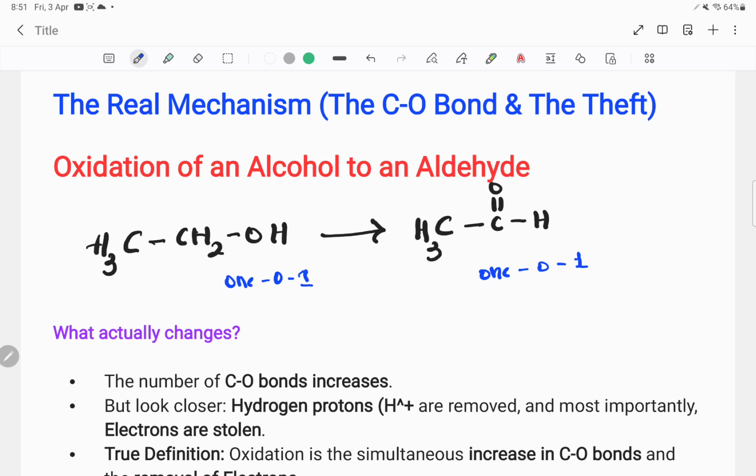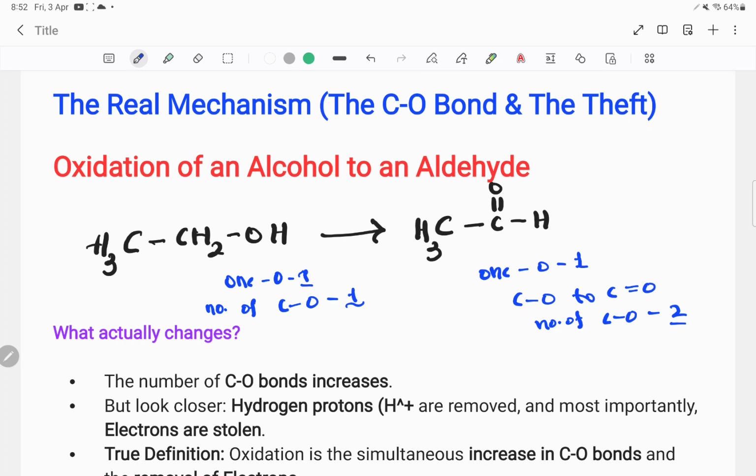There is no change in the number of oxygen atoms, but the number of carbon-oxygen bonds changes. In the alcohol we have only one carbon-oxygen bond, but after the reaction C-O is converted to C double bond O, so the number of C-O bonds is 2. One change is that the number of C-O bonds has increased.